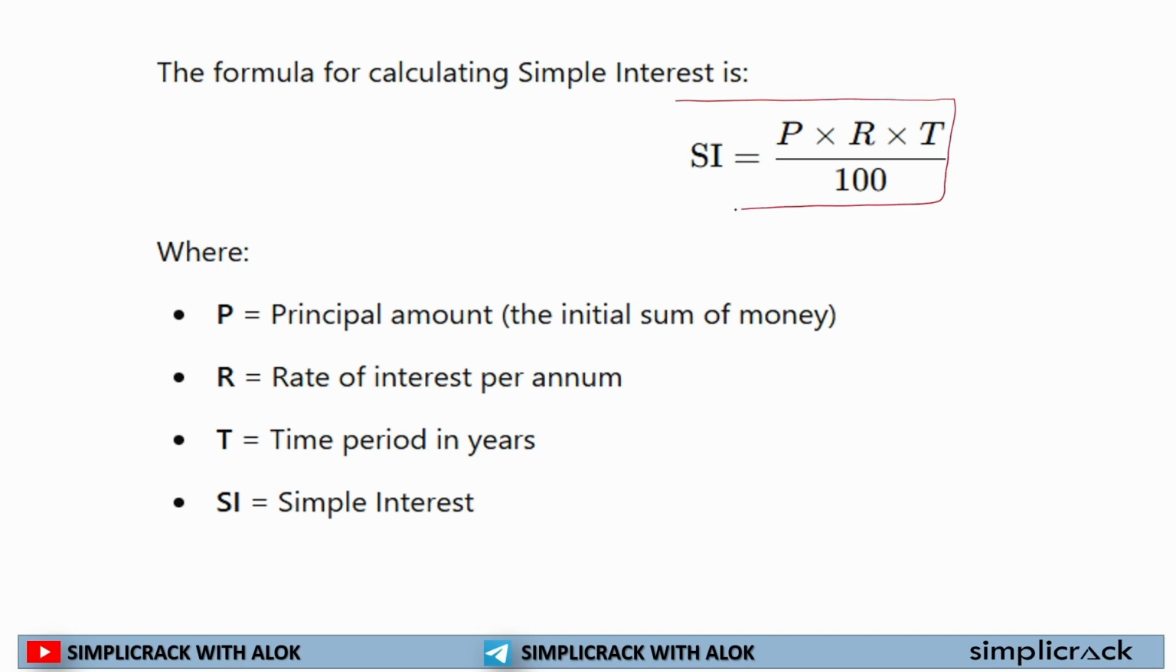This is the formula. Whenever you are given a question in which the principal amount is given, the rate of interest is given, and the time period is given, then you can calculate simple interest. Rate of interest, so what is rate of interest?